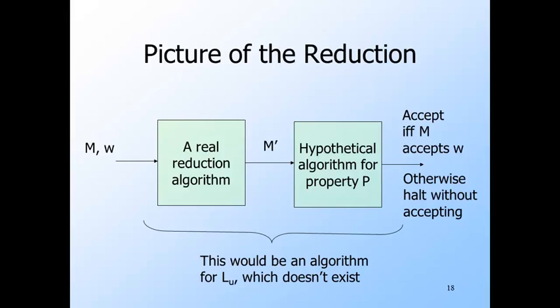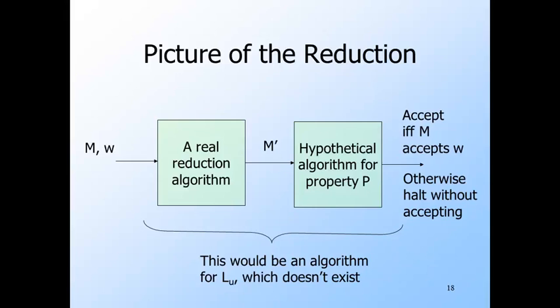Then you could put together the reduction plus the hypothetical algorithm to build an algorithm for LU. Since we already proved that there is no such thing, we have to look at what of this story hasn't been proved. The finger points at the hypothetical algorithm for LP. Since we didn't prove it exists, we just assumed it did. Thus, the assumption must be responsible for the false conclusion, and we can conclude instead that there is no algorithm for property P.